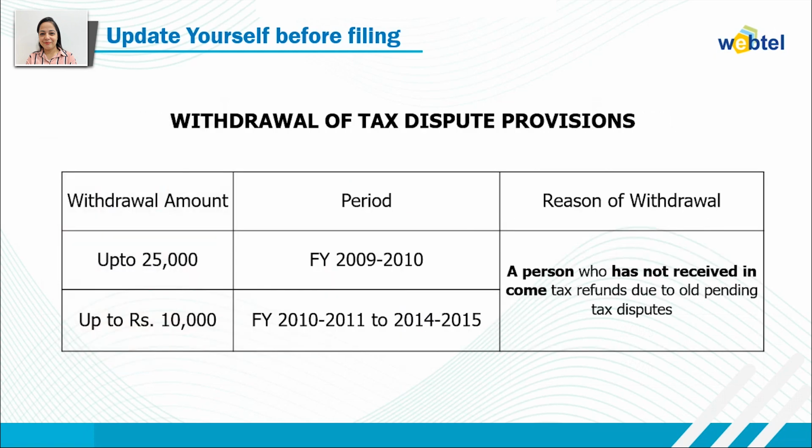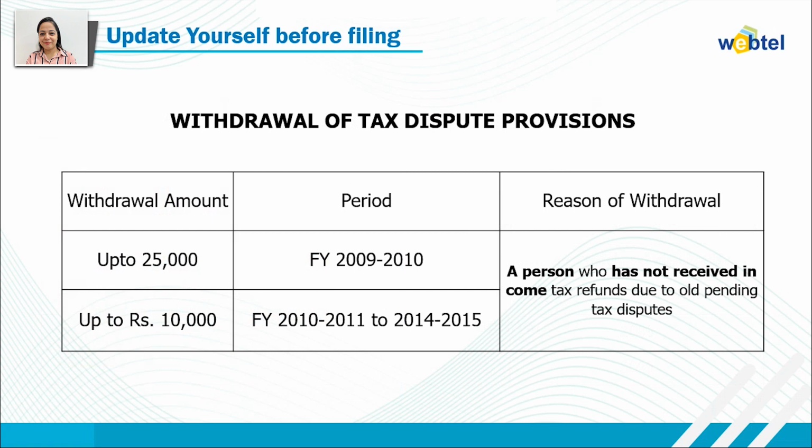Then is withdrawal of tax dispute provisions. As mentioned by our Finance Minister Nirmala Sitharaman in her interim budget speech, the IT department will withdraw small outstanding direct tax demands of rupees 25,000 or less, which pertain to the period up to financial year 2010, and of rupees 10,000 or less for the years 2010-11 to 2014-15.